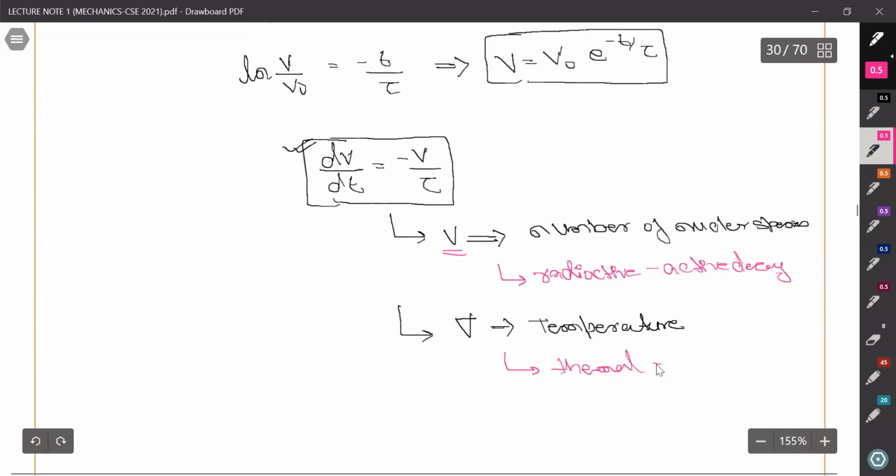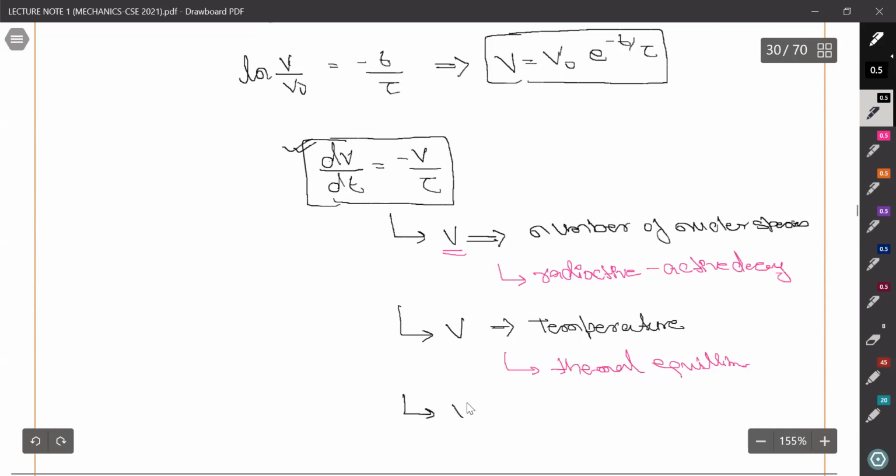So it will give us the result of thermal equilibrium. You can see Newton's law of cooling also. We will study that later. But in Newton's law of cooling, what do we do? For example, when tea cools down, first it cools very quickly, then it cools very slowly. So these are factors also.